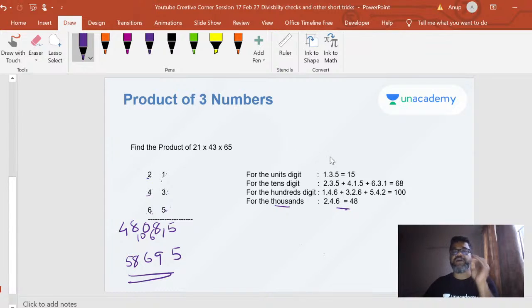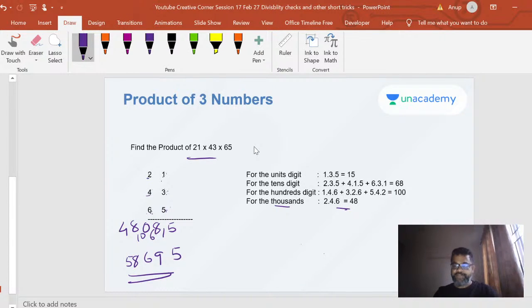You practice at least 5 or 6 examples like this. Take any two-digit numbers and multiply them. Start with smaller digits first, then take it to 8, 9, 7, 8, 9, anything above 5 as well. If you practice over a period of time, it becomes very easy. So I think we are done for today.